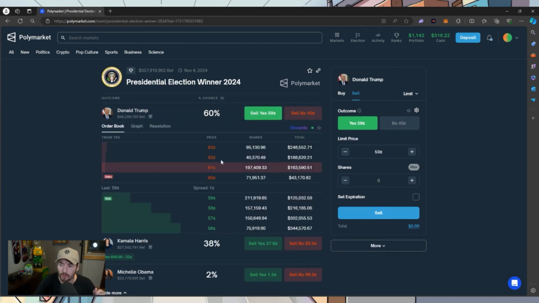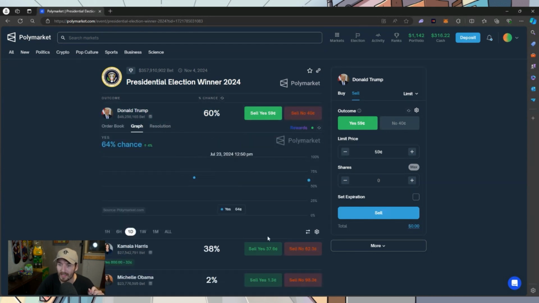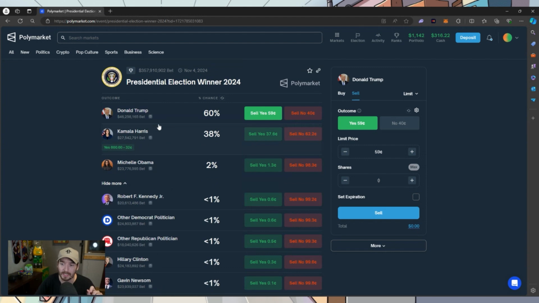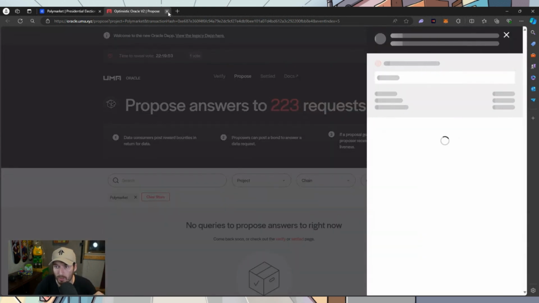We can take a look at Donnie Trump over here. He's been all over the place. So 61, 65. It's been up and down for Donnie. Resolution: what that means is what happens if it resolves. Proposed resolution: I can actually go in and make a case here. I can submit a proposal on why this should resolve. We're not going to do that.